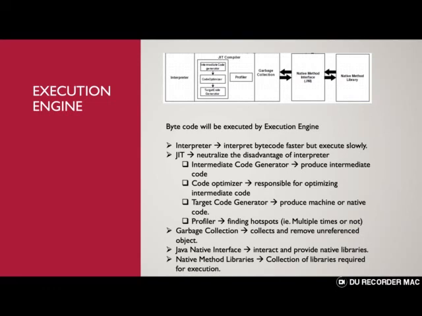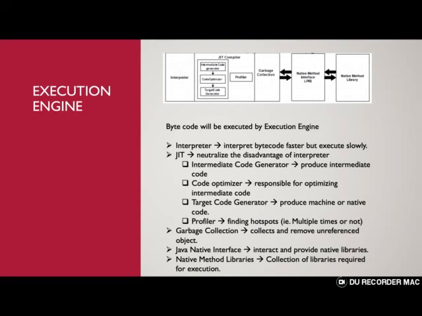Those objects will be removed from memory. We can also explicitly call the garbage collector in code using System.gc, but its execution is not guaranteed, because it's up to the JVM to take it up or not.